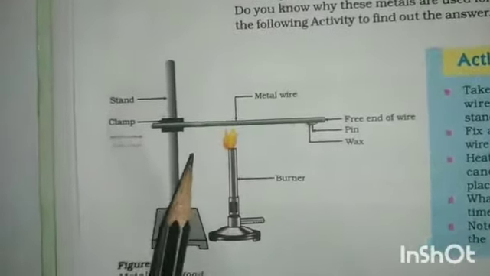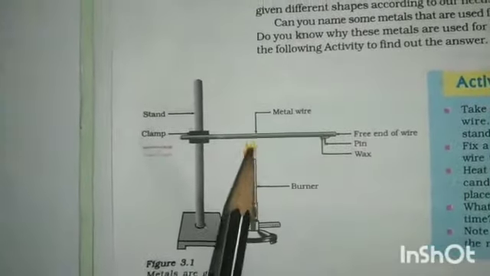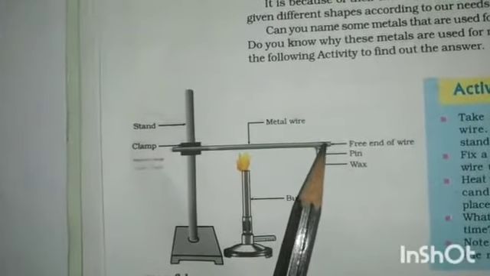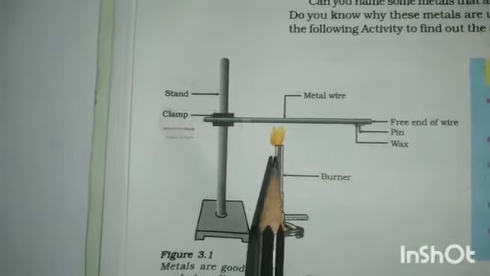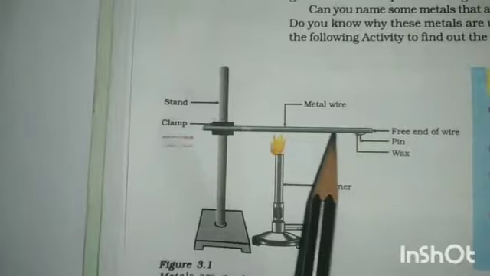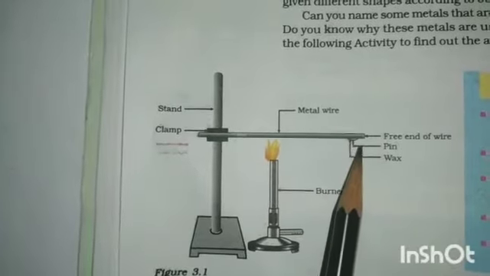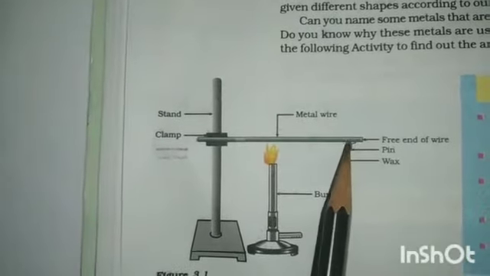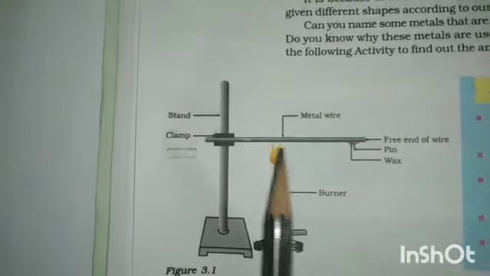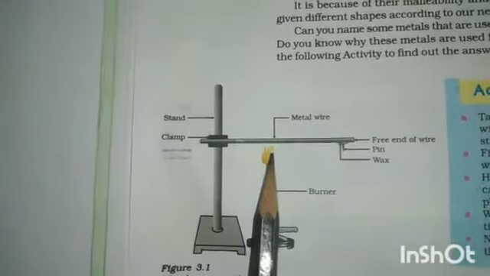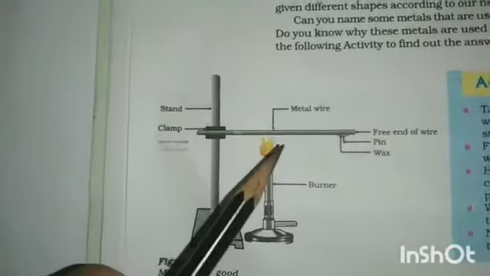So this activity shows that metals are good conductors of heat and they have a high melting point, because when the heat transfers here, this wax will melt and this pin will drop down, right? If you keep on heating this aluminum wire, the wax will melt, and the pin fixed to this wax will also drop down. So it shows that they are good conductors of heat. And if you keep on heating this, at some point, at its own melting point, it will start melting.